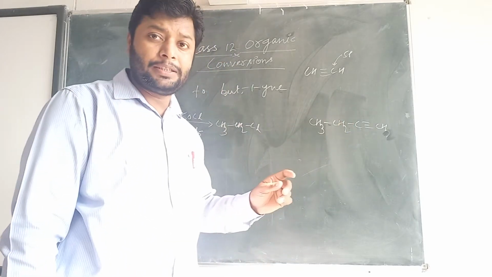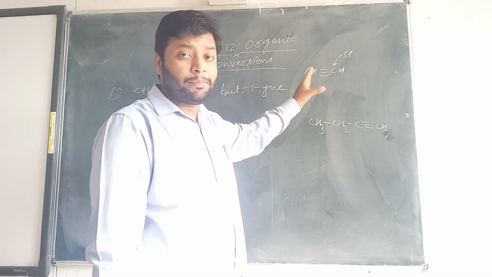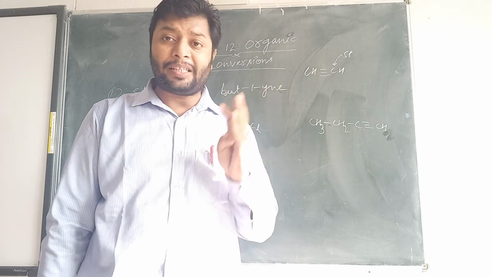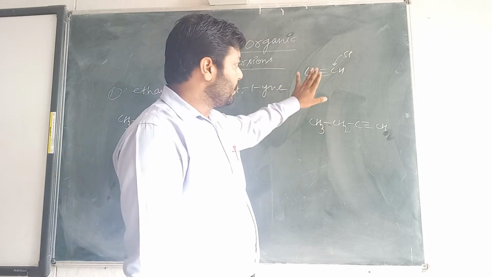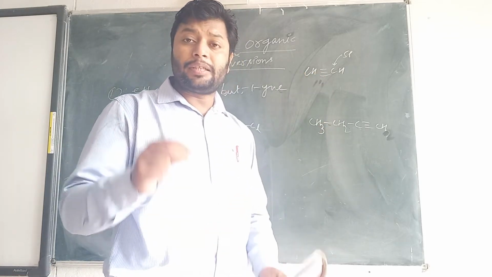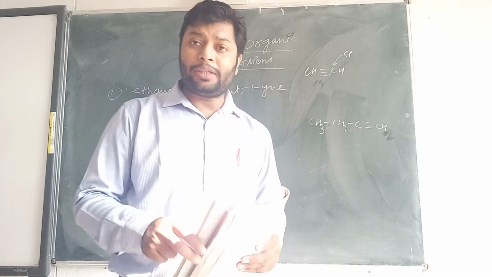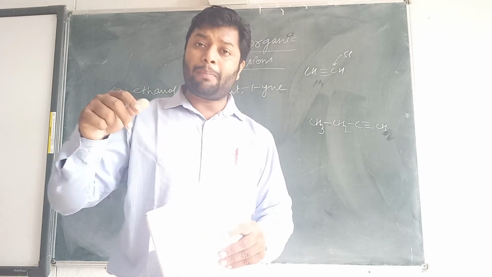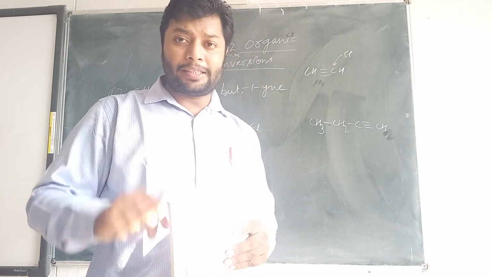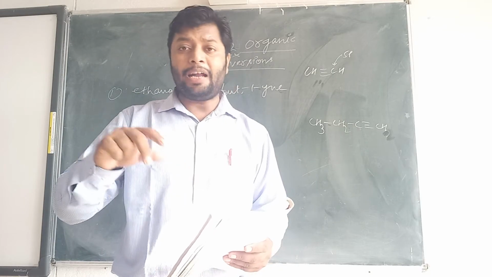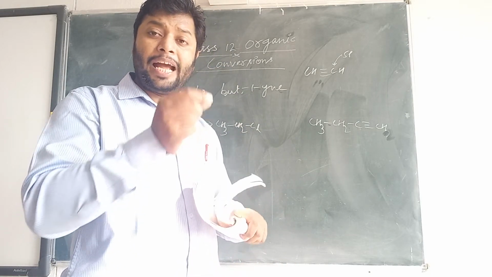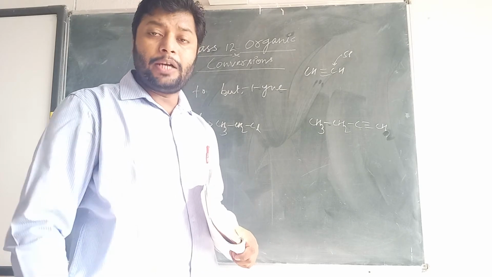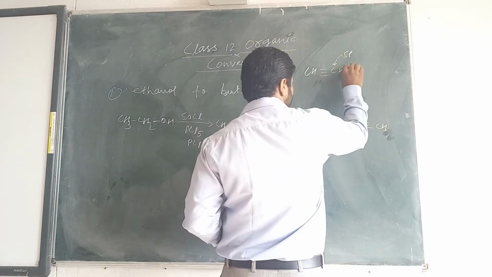The first member has no carbon chain, so no plus I effect. So ethyne has some acidic character, and due to that acidic character, sodium metal or sodium amide, potassium metal or potassium hydroxide can react with this acidic acetylene gas to form a salt.